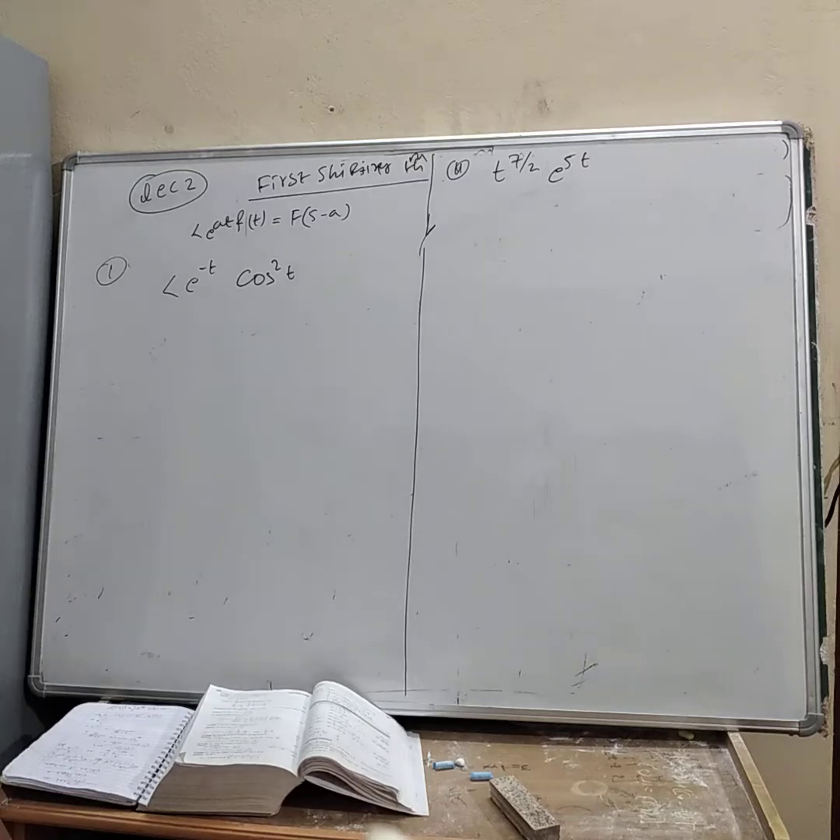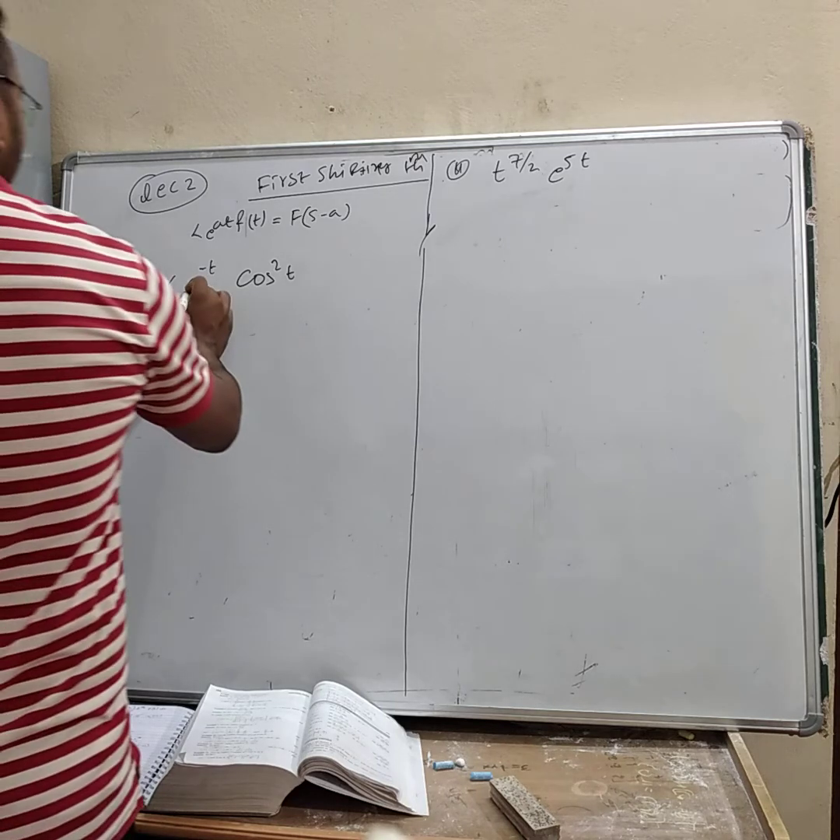We take two questions on the first shifting theorem. First, on the left side, question number one: Laplace of e to the power at cos square t. How will you find this Laplace? It will be by the first shifting theorem, because e to the power t is there.